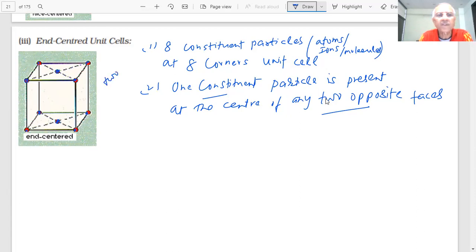Any two opposite faces, student. So you have one particle here and one here. So you can see that this is called an end-centered unit cell.